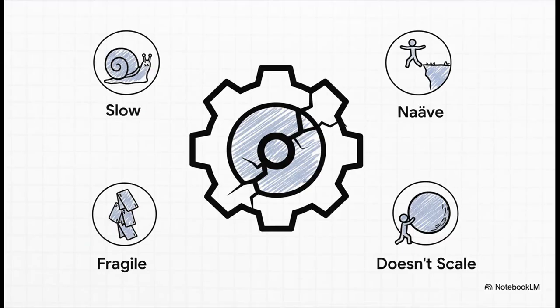So here are the big problems. First, it's slow. Painfully slow. We're processing one number at a time in Python loops. It's also naive. Simple gradient descent is like walking downhill blindfolded. You can get stuck in little valleys really easily. It can be fragile. Bad initial weights can cause the whole thing to blow up. And fundamentally, this scalar, one number at a time approach just does not scale. It's way too expensive for the massive networks we use today.